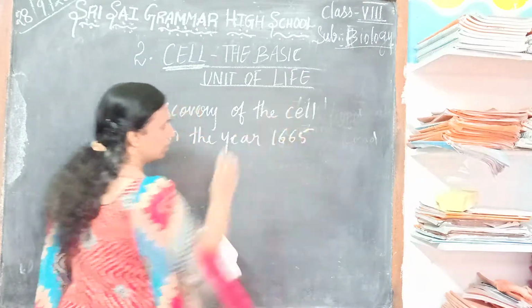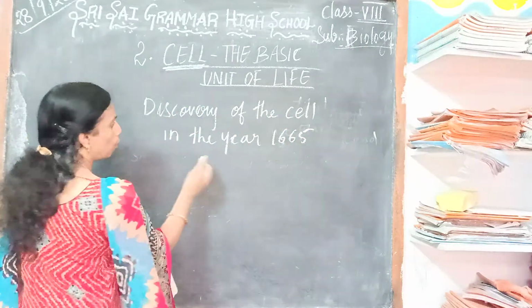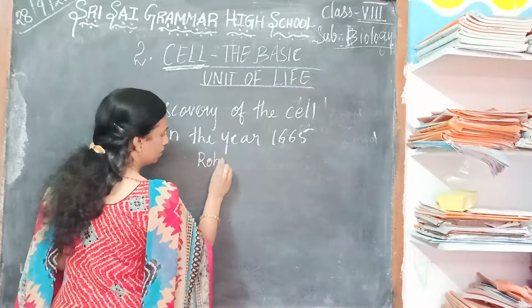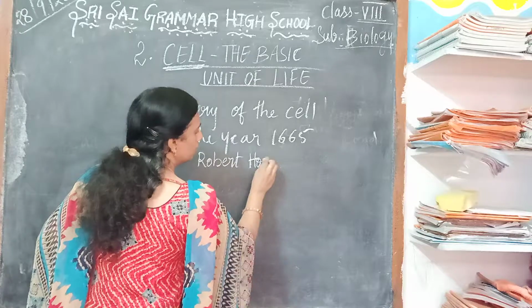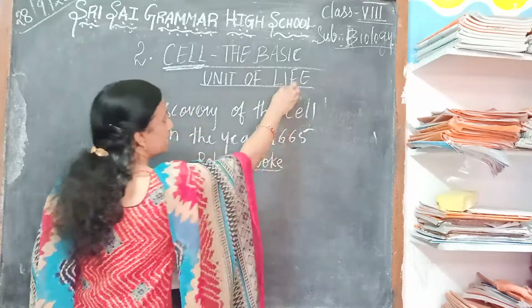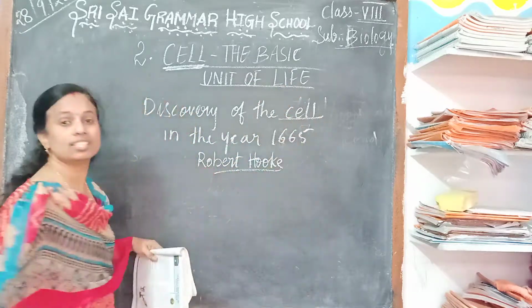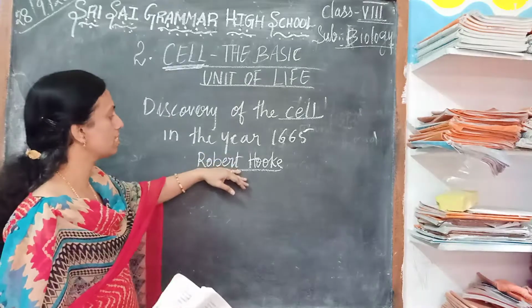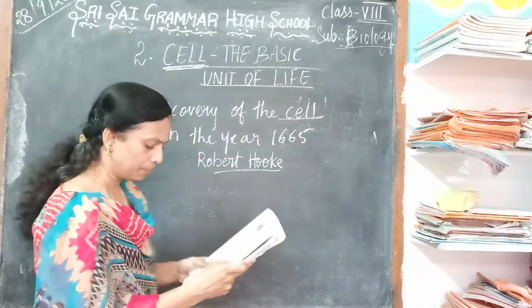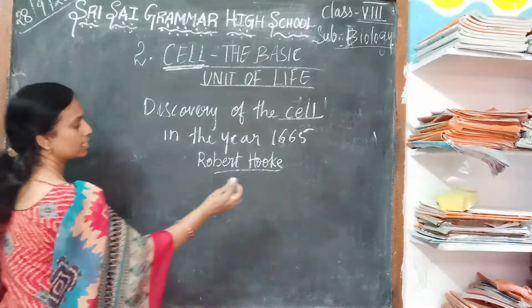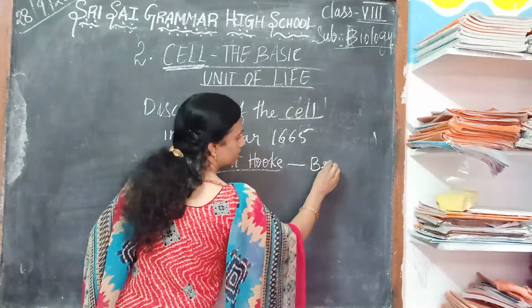In the year 1665, Robert Hooke discovered the cell. He discovered the cell in the year 1665. So what did he do? He is a British scientist.